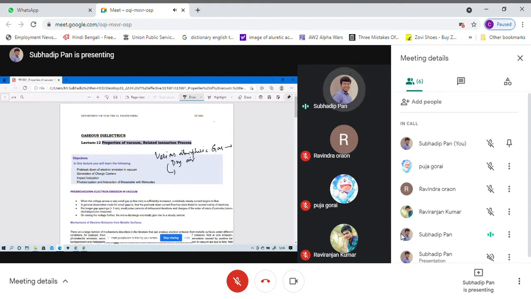What are the gases? The gases are N2, O2, methane, CH3, methyl, and so on. Among these gases available in our atmospheric air or dry air, N2 carries 70% of our total gases.